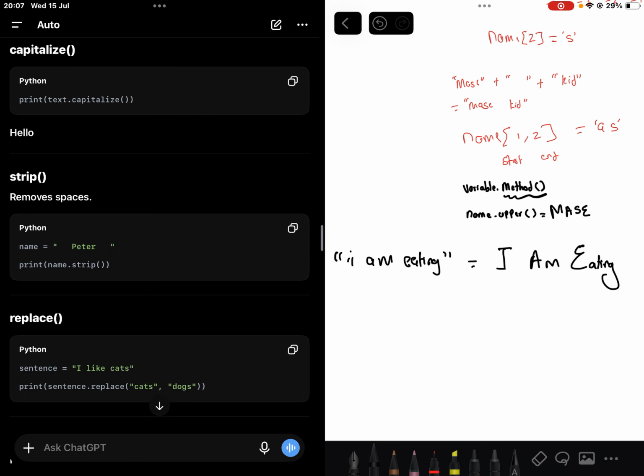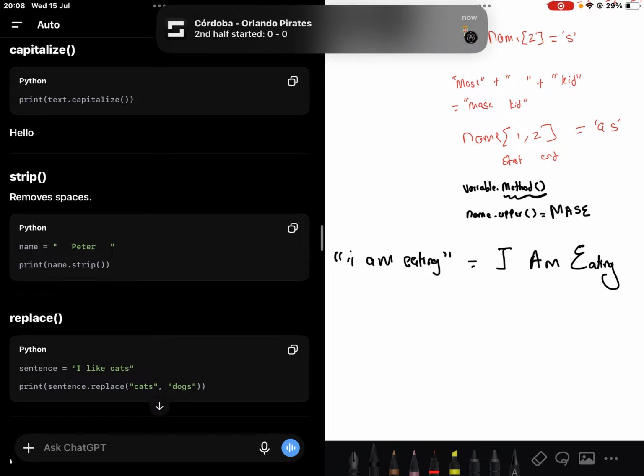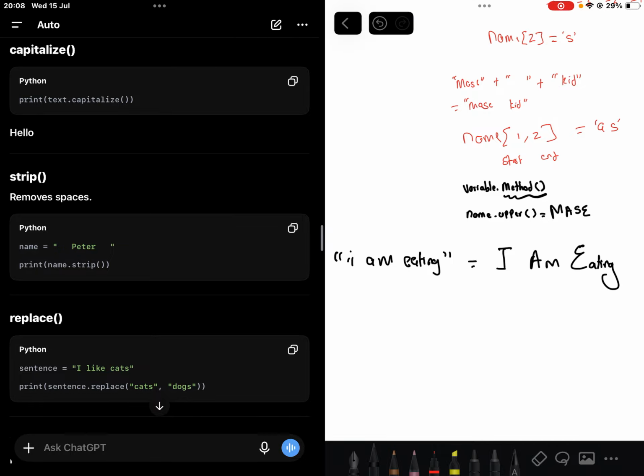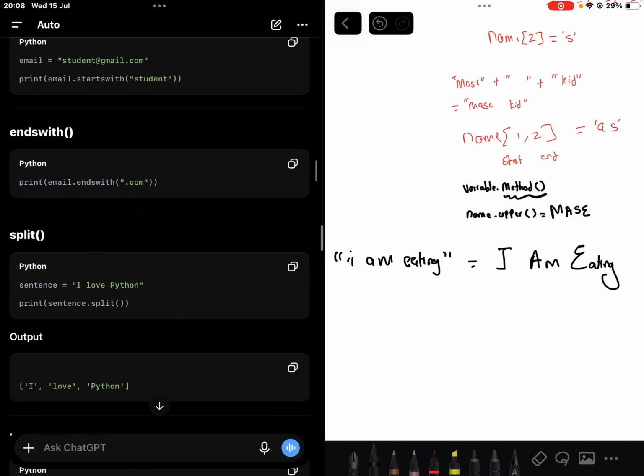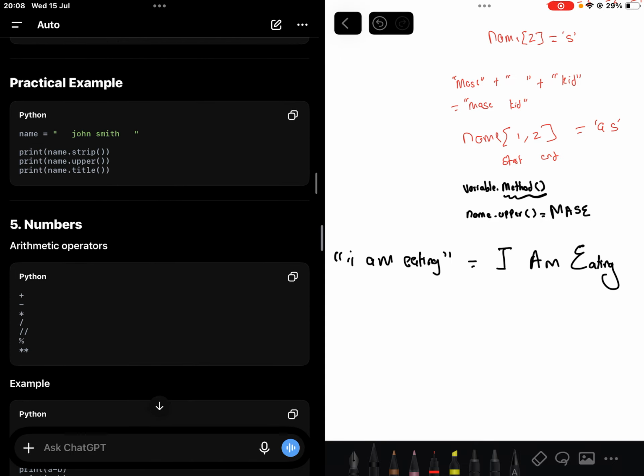Strip: say the name variable has 2 spaces, then Peter, then another 2 spaces. So if I say name.strip, it goes to the name and takes the empty spaces from the front and the empty spaces at the back. It takes them away and gives me back only the characters, right? Same with replace. There are so many, I cannot go one by one, right?